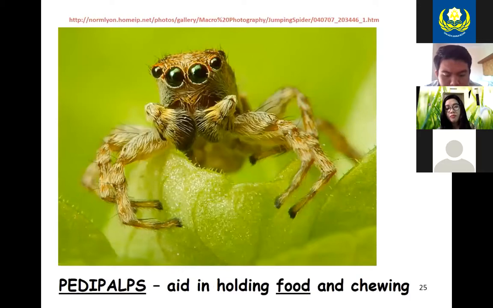Here's a front view of the pedipalps on a spider. And these will help them in holding their food so that they can kind of chew it.